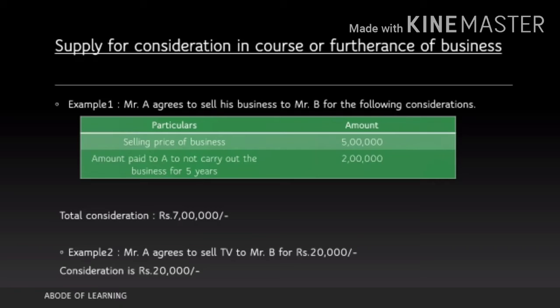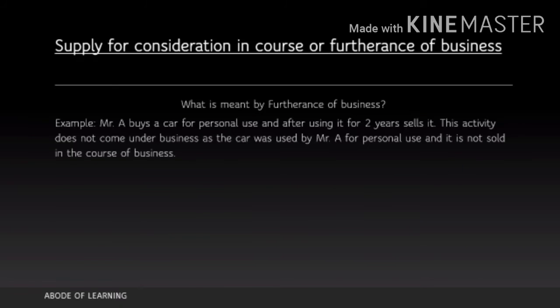Example 2 is Mr. A agrees to sell a TV to Mr. B for 20,000. This is pretty simple to understand. Mr. A is selling one TV to Mr. B for an amount, and that amount is 20,000. So the consideration here is 20,000.